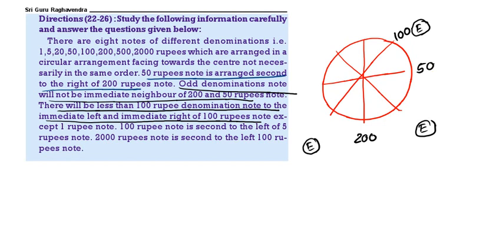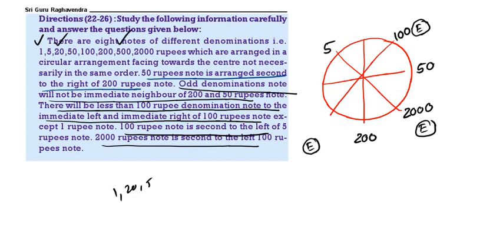Then 100 rupee is sitting second to the left of 5 rupees. So this will be 5 rupees. 2000 is sitting second to the left of 100. 100 left, here we will get 2000. Now we are left out with 3 notes. One is 1 rupee note, one is 20 rupee note, one is 500 note. So we are left out with 1, 20, 500.